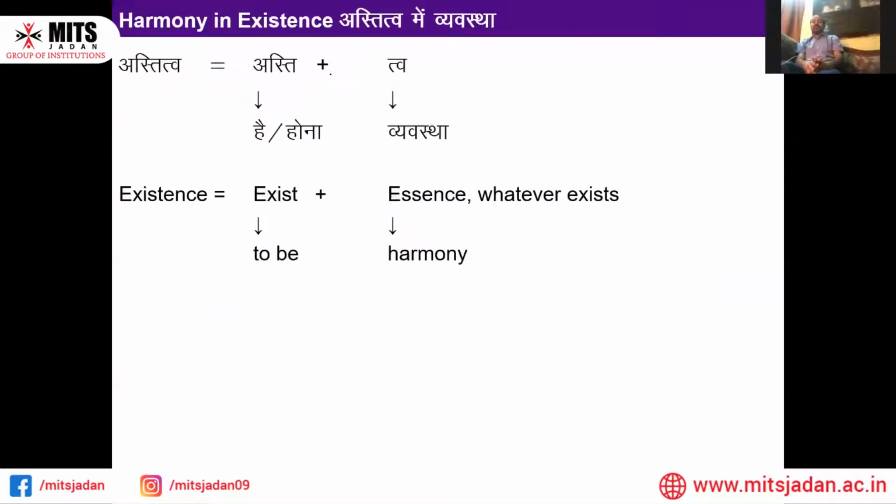Yes, we are on the fourth level. This slide is telling us that in our existence, something is supposed to be there that can be felt, that can be seen, that can be touched. Existence is taking the words in parts. Exist, to be, and essence: whatever exists is supposed to be in harmony. We need to be in harmony.